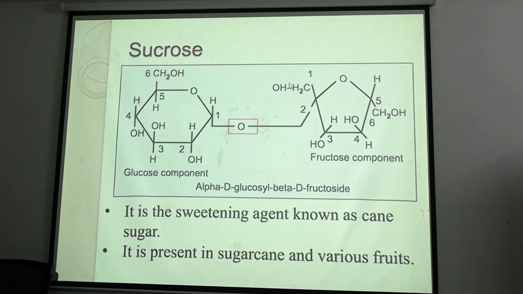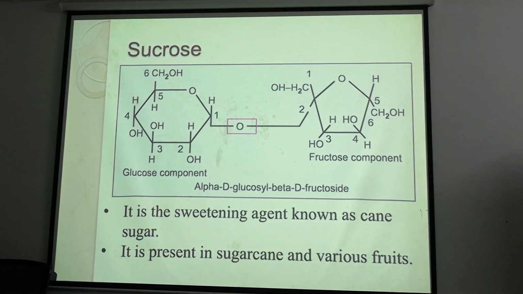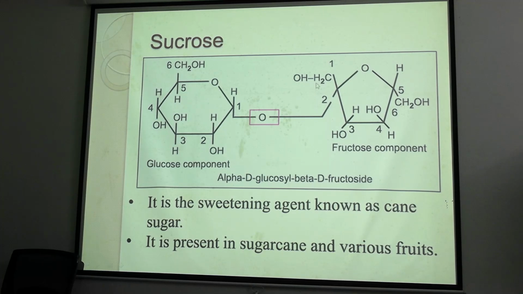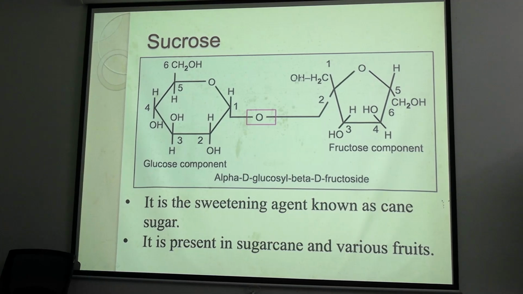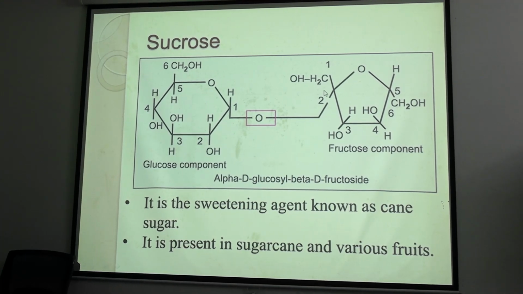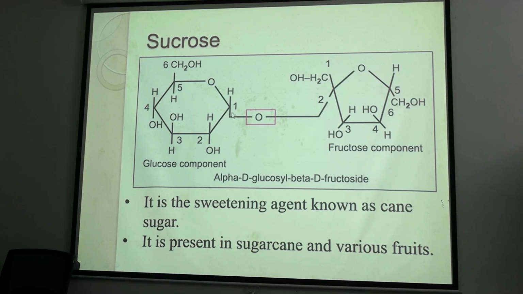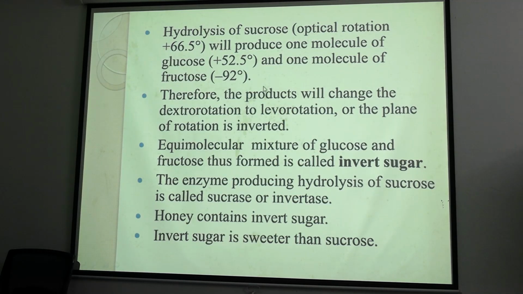It is above the ring structure. That's why it is a beta structure of fructofuranose. Right? Understood? So beta fructose and alpha glucose react to form an alpha 1 beta 2 glycosidic bond, and this results in sucrose. Sucrose is a non-reducing sugar.